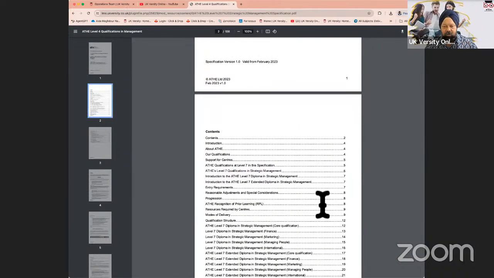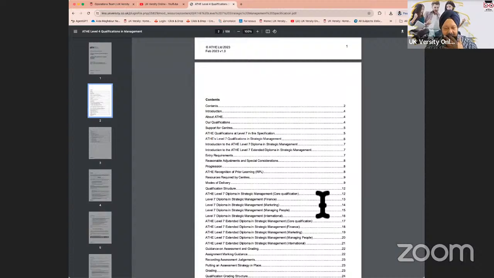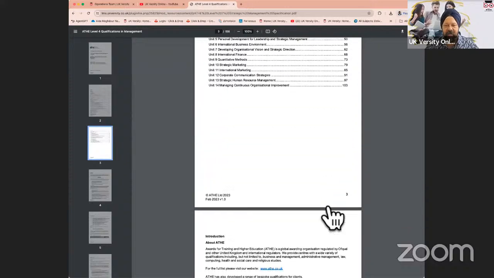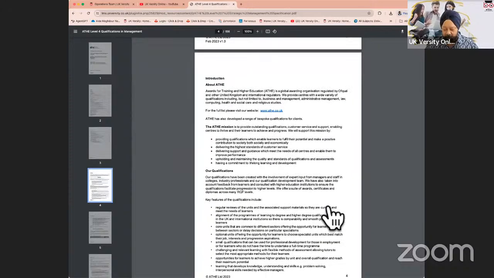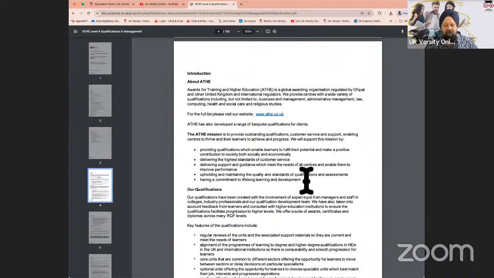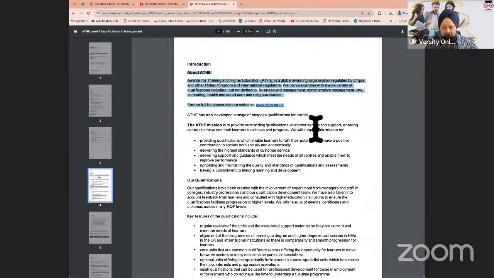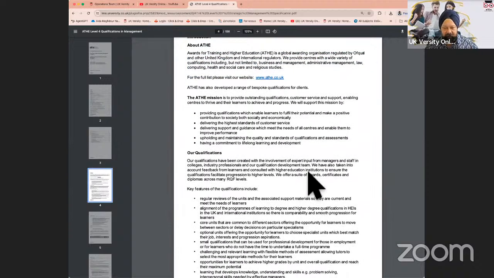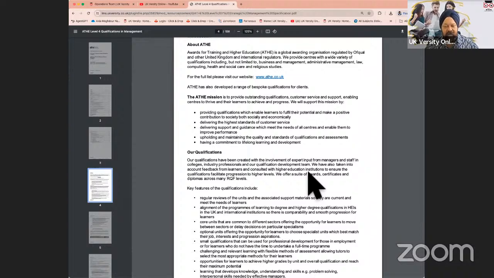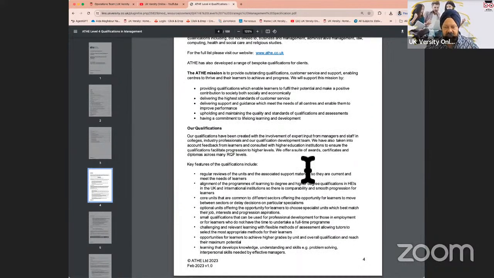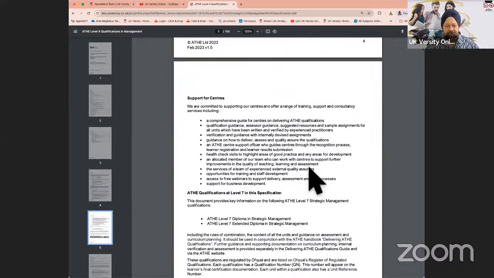Now, the course handbook is useful because it is a 100-page document, but there are some bits which I would suggest that you read to familiarize yourself with the qualification. You can read about ATHE, one of the awarding organizations running from 2009. They are in higher education. They have courses from level 3 to 7, very well respected. They have university agreements. Their qualifications are accepted by universities for top-up, and you are in very good hands as far as the qualification is concerned. So it gives you some background on ATHE.